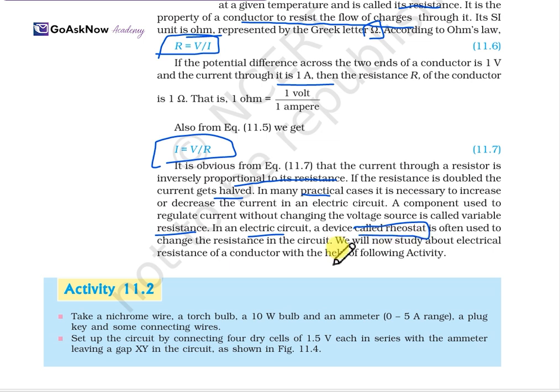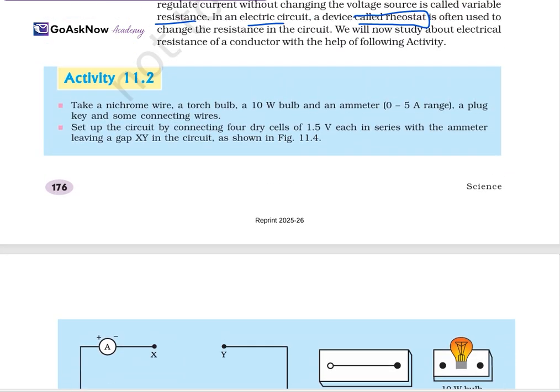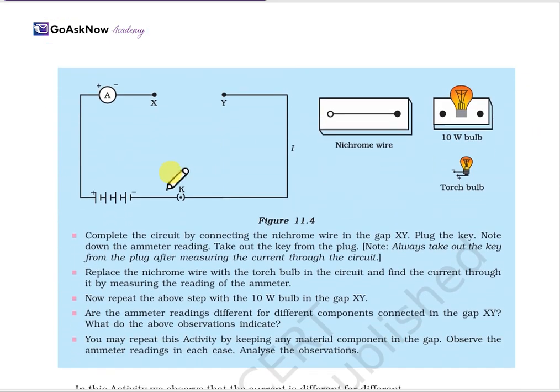We will now study electrical resistance in a conductor with the help of the following activity. We got to know one new word, resistance, but we have to study deeply what it actually is. So take a nichrome wire, a torch bulb, and a 10-watt bulb, an ammeter with a 0 to 5 range, a plug key, and some connecting wires. Set up the circuit as in the diagram, with 4 dry cells of 1.5 volts each in series with the ammeter, leaving a gap XY. It's shown like this.